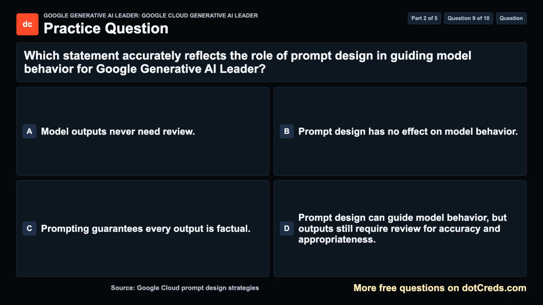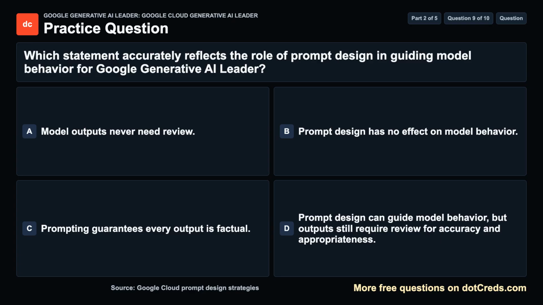Question 9. Which statement accurately reflects the role of prompt design in guiding model behavior for Google Generative AI Leader? A. Model outputs never need review. B. Prompt design has no effect on model behavior. C. Prompting guarantees every output is factual. D. Prompt design can guide model behavior, but outputs still require review for accuracy and appropriateness.